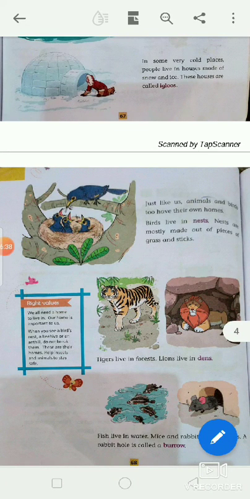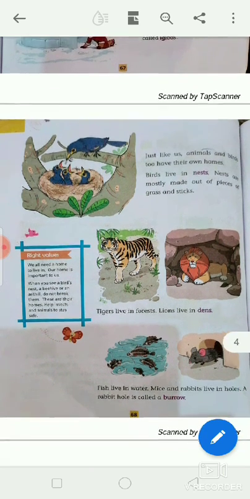What is this picture? Nest. This is a nest. Just like us, animals and birds have their own homes.